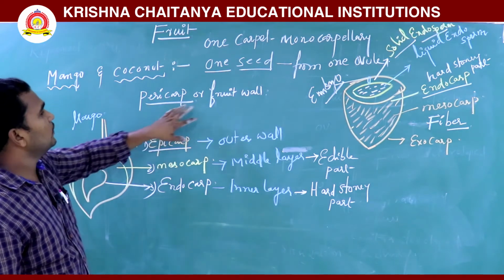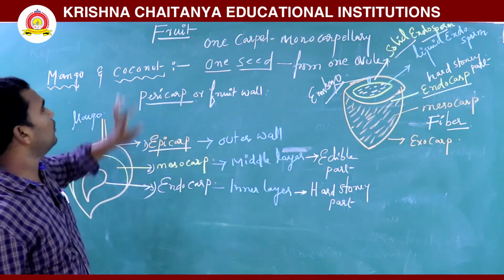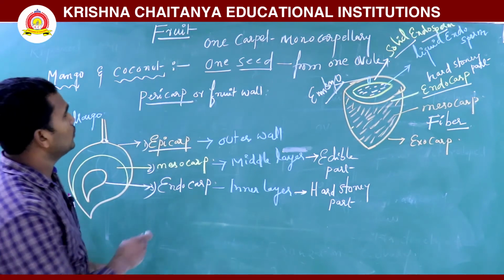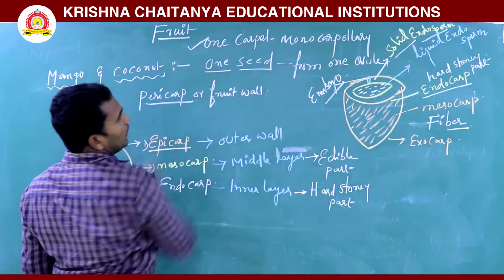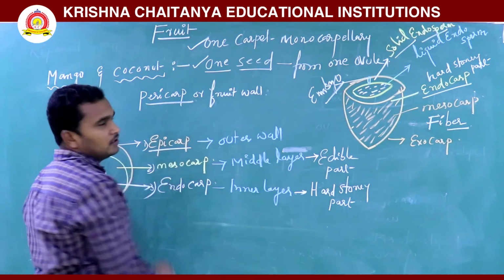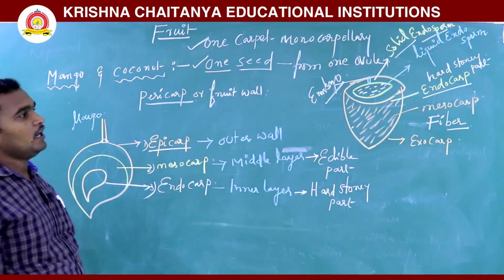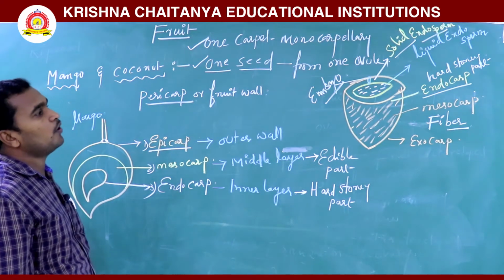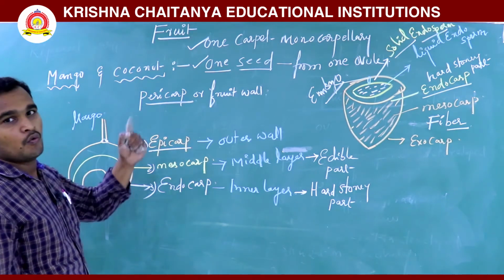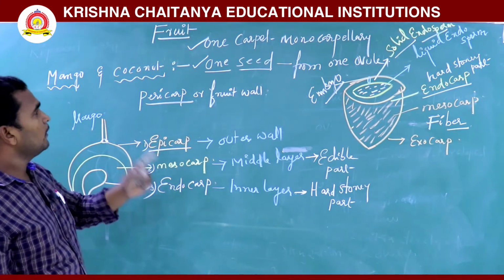So we see the pericarp in both mango and coconut. There it contains only one carpel and one seed, monocarpellary, one ovary, and one ovule developed into one seed.